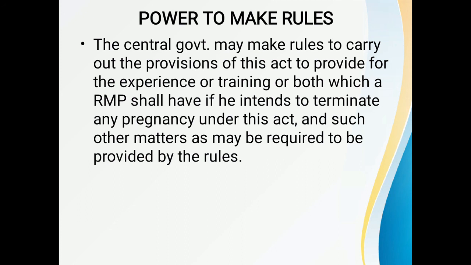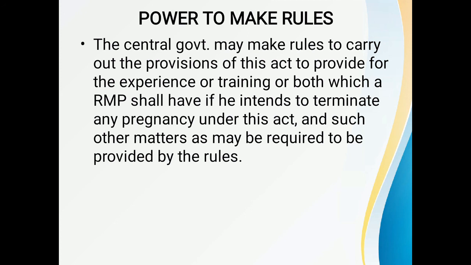Every rule made by the central government under this act shall be laid as soon as may be after it is made before each house of parliament while it is in session for a total period of 30 days which may be comprised in one or two successive sessions.